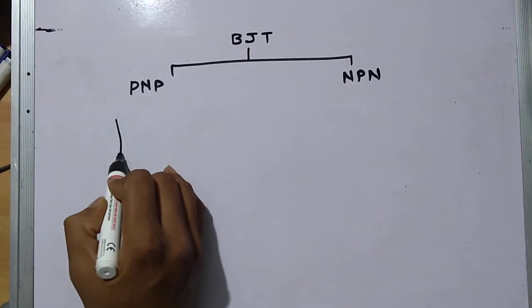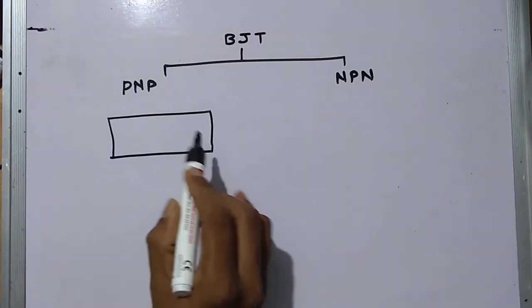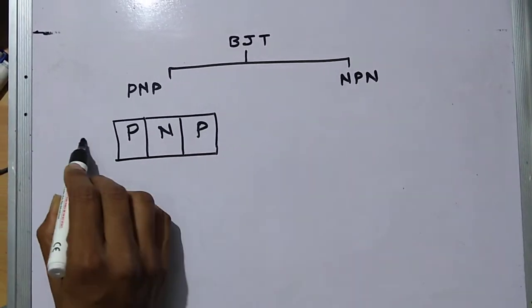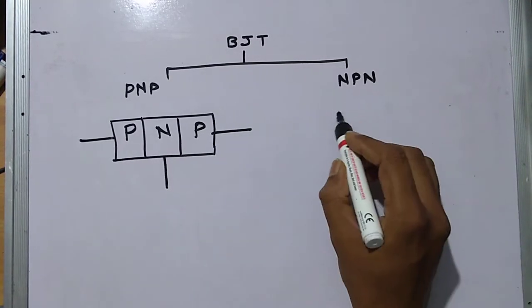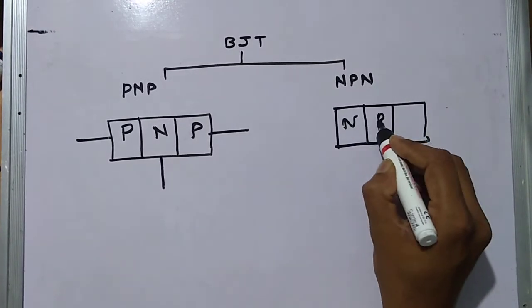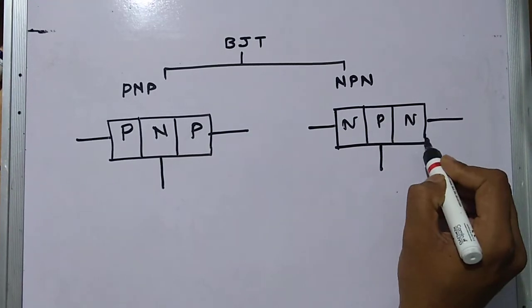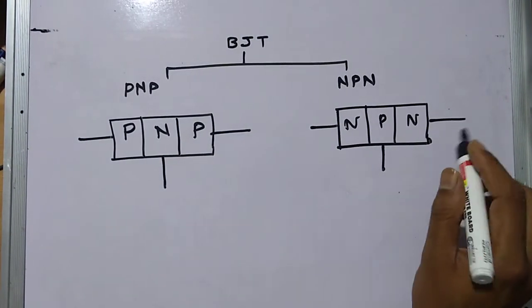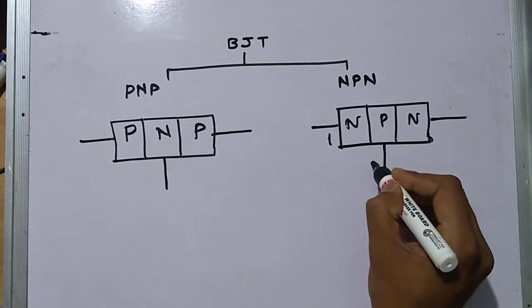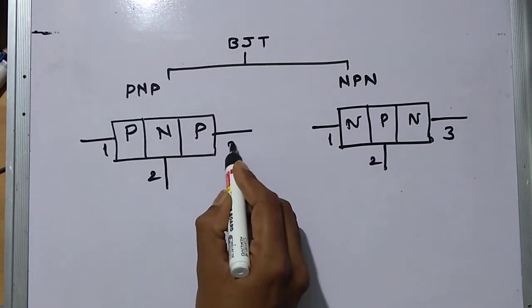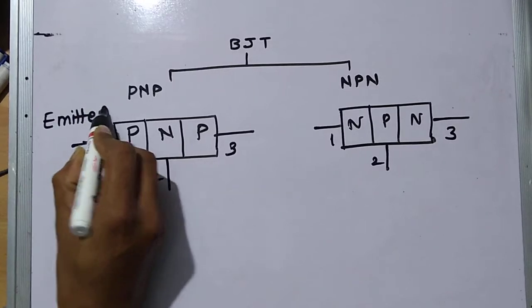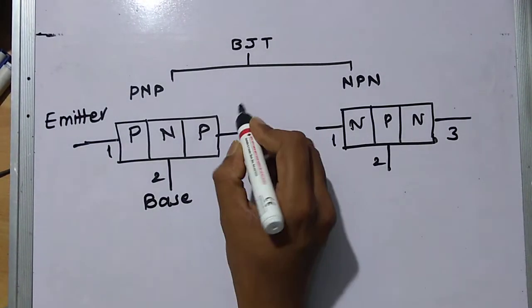So construction wise, this is PNP and this is NPN. अब यहां पे हम लोगों ने तीन टर्मिनल डिवाइस बना दिया है, तीनों लेयर्स को एक एक टर्मिनल जोड़ दिया है. So this is first, second, third. The first terminal will be emitter, the second terminal will be base, the third terminal will be collector.